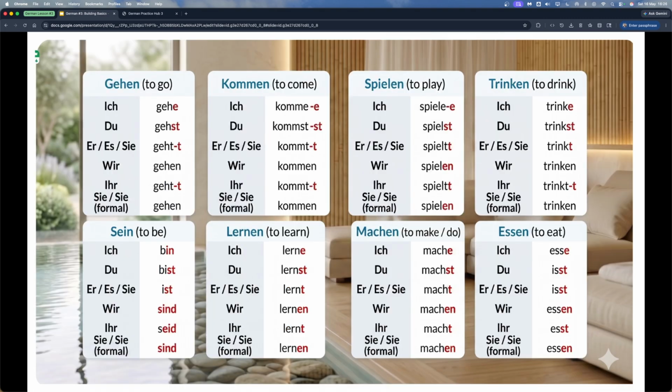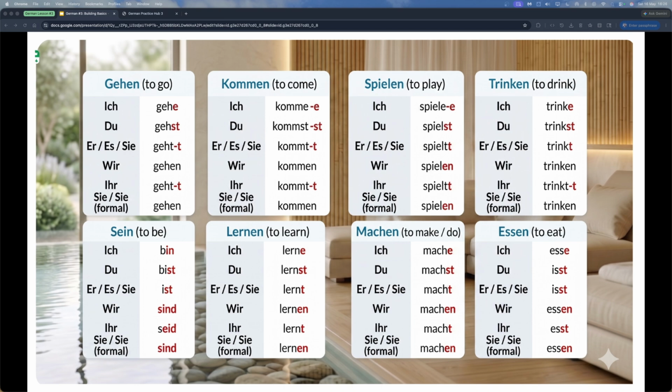Now this slide is your absolute best friend for lesson 3. Here we have 8 of the most common German words you will use every single day. If you look closely at verbs like gehen, to go, spielen, to play, or machen, to do, you will notice a pattern in the red text. This is the secret to German. Most verbs follow a formula. For ich, you usually add an e.